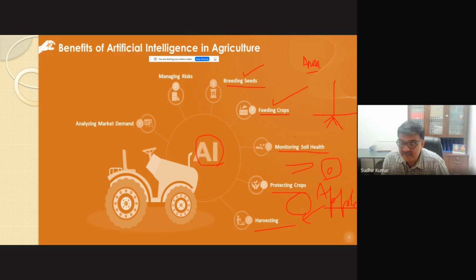So if we train our robots to pick red ones, and we can specify that red intensity, the robot will go to the field where these apple trees are, and it will match how red my apple is. If it is around that level, it will take that apple and put it in the basket.